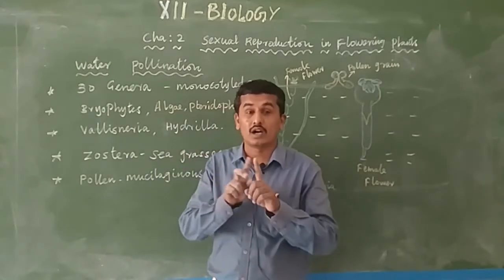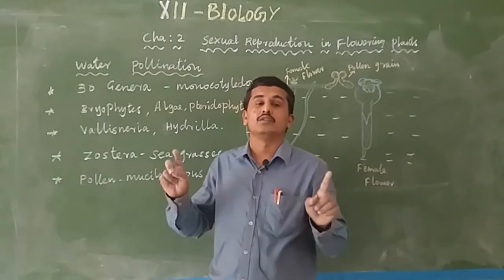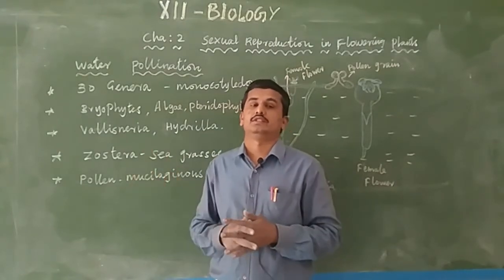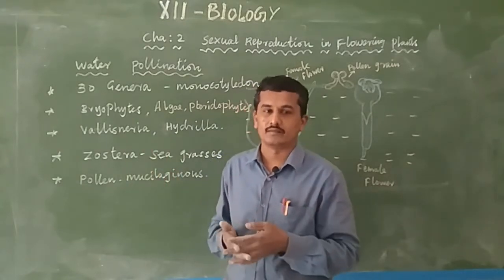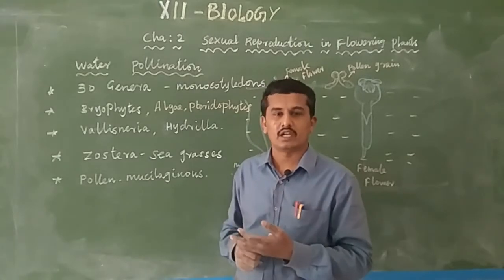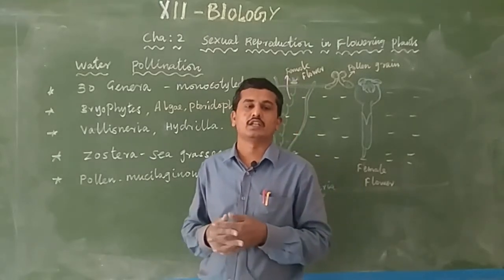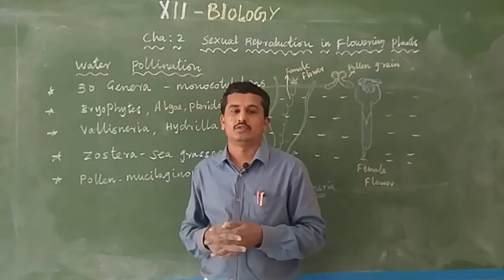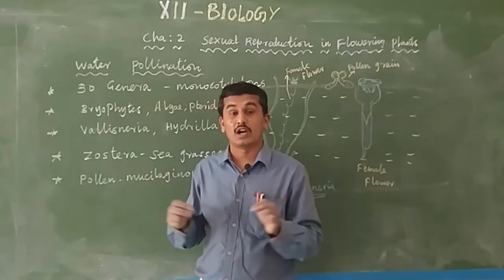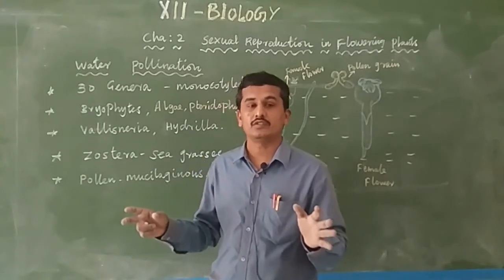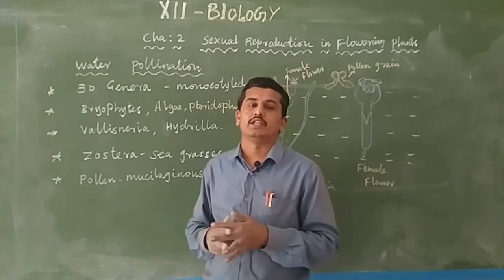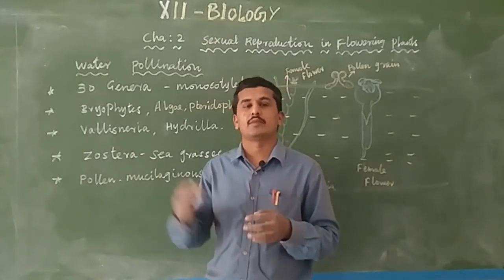So not all water plants use water pollination. Generally we think that since a plant is present in water, it also uses water for pollination. No, that is not correct. Only a few water plants use water.